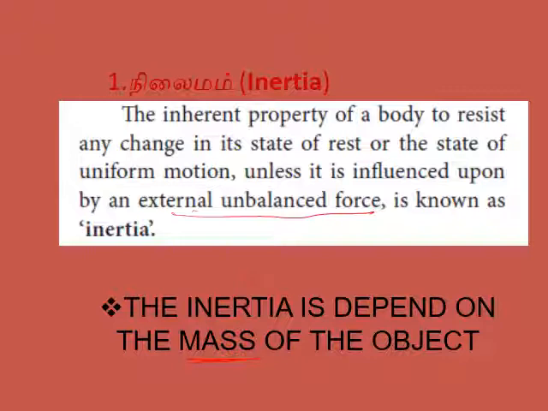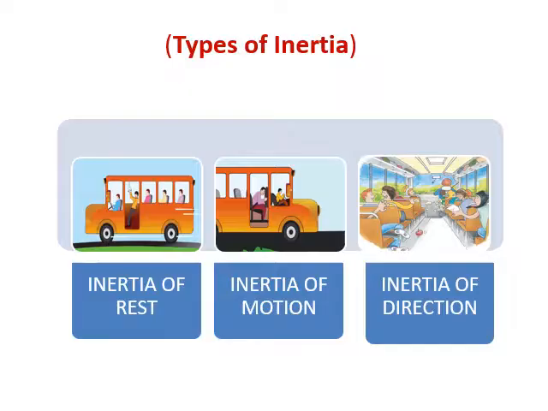If you want to move a lighter object, a less amount of force is necessary. So these are the things that you have learned from the concept of inertia. Then we go to the next topic, types of inertia. There are 3 types of inertia. How many types? 3 types.